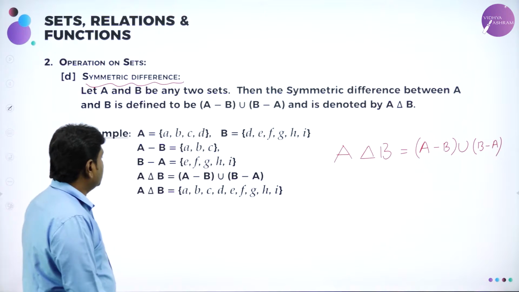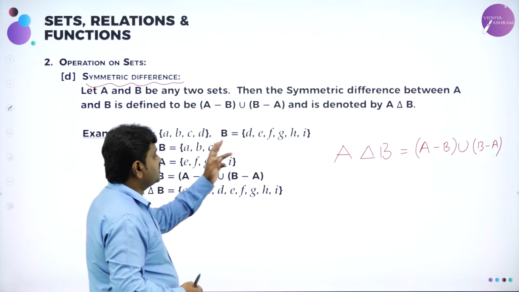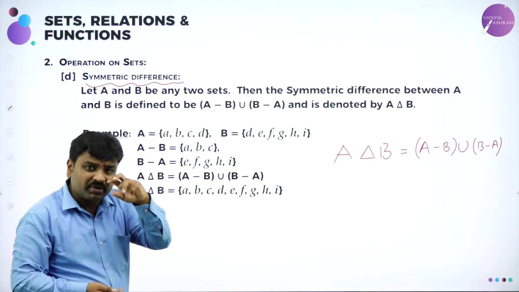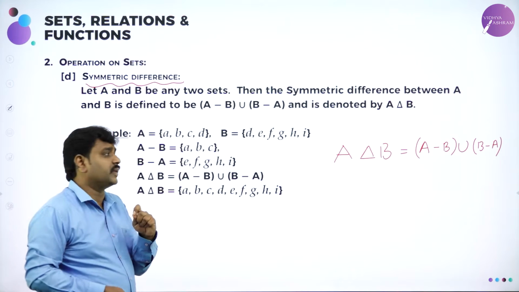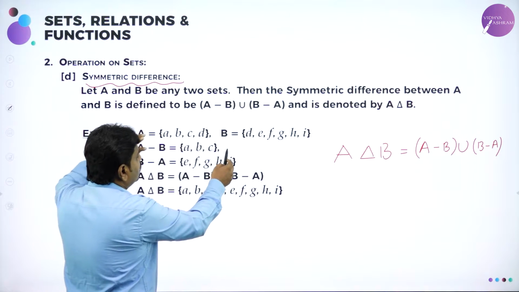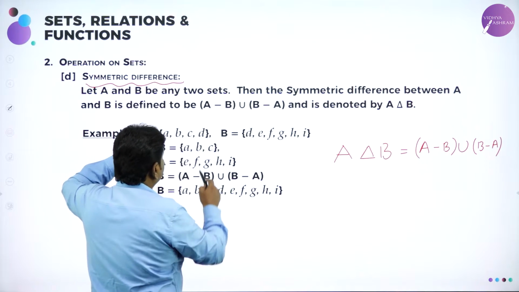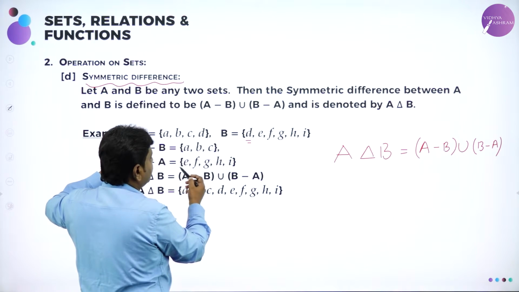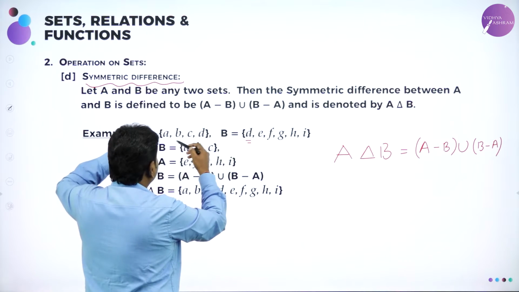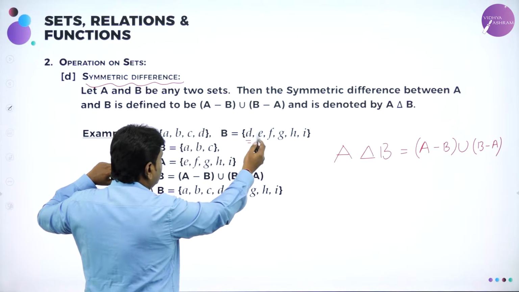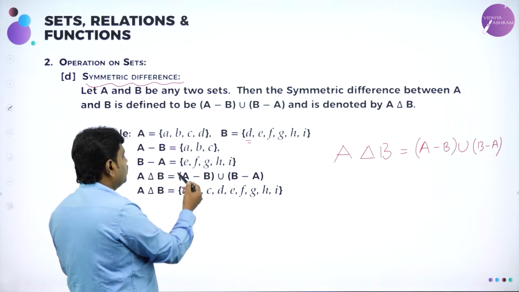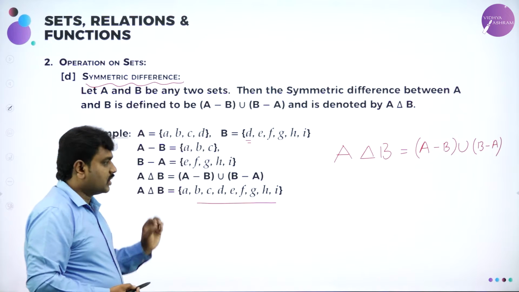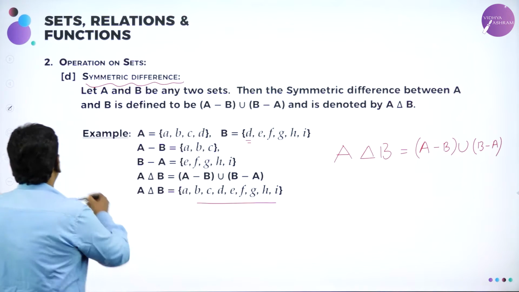And I have taken an example. Set A is ABCD and set B is DEFGHI. 2 sets I have taken. So now I will do A minus B. A minus B means what? From A, remove the elements of B and write the remaining elements of A. From A, ABCD, I will remove; DEFGHI are there. So what is the common element? D, remove. So A minus B becomes ABC. B minus A means from B, remove the elements that are present in A. What is present? D again goes and we will get EFGHI. Now, A delta B means A minus B union B minus A. So, when you combine, you will get A, B, C, E, F, G, H, I. I will take one more example and will ask you to find.